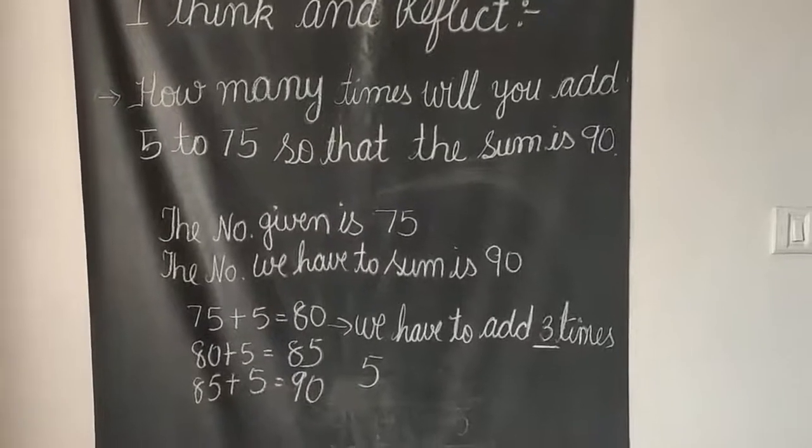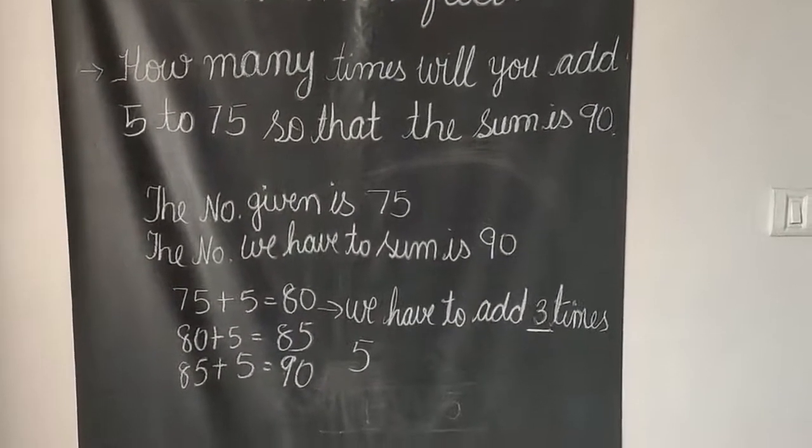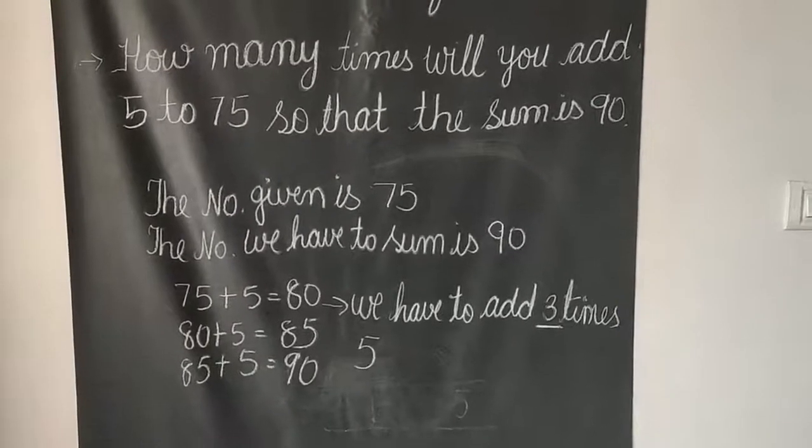Once again I am showing you the whole sum. This type of sum you can also solve very easily. Okay students? After seeing I think and reflect, the concept is very clear about how we make 75 to 90 from the number 5 by skip counting. As we have already done in first standard, you have learned the skip counting of 5. But by addition, how many times it goes in grouping, that you have to be clear about. Till then students, take care and have a nice day.